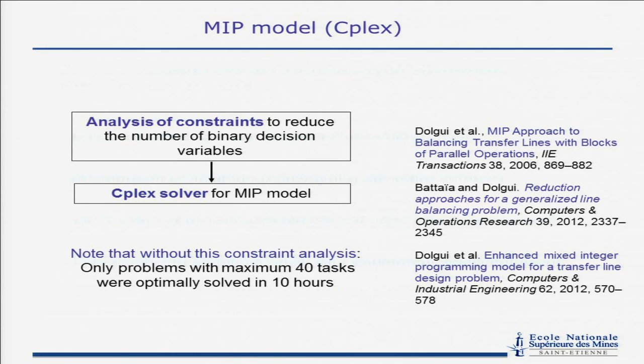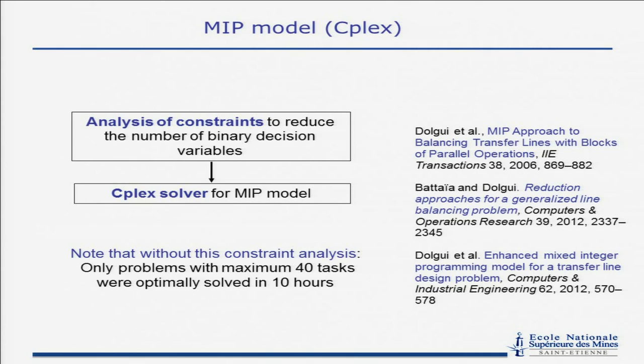So 10 years of research allowed us to obtain very efficient algorithms by decomposing this problem in 2 steps. First, analysis of constraints to reduce the number of binary decision variables, as in this publication, for example, and intelligent modeling of the mixed integer program, as here.